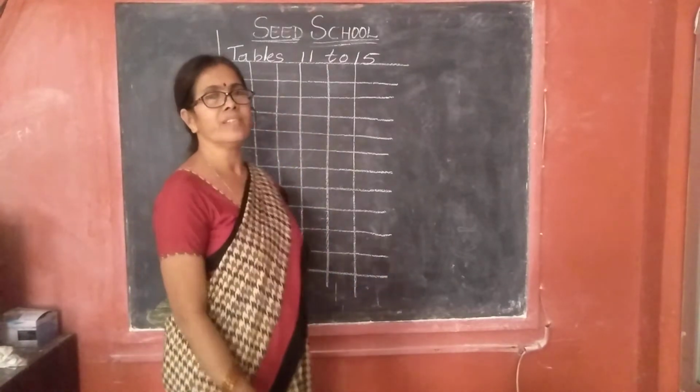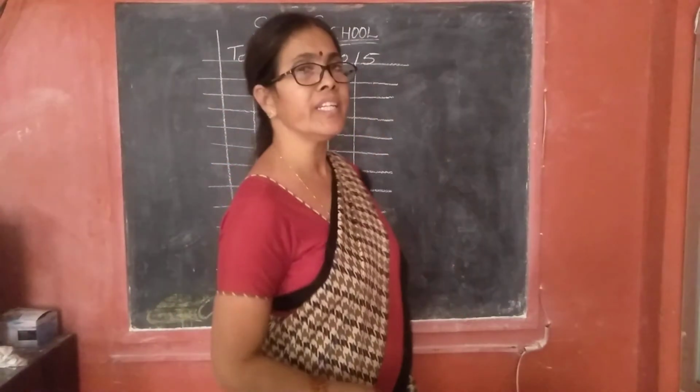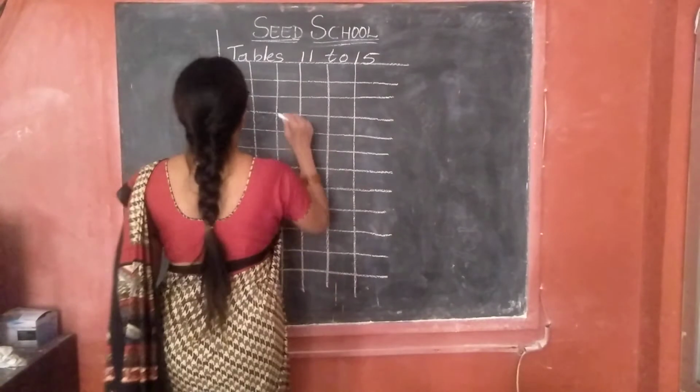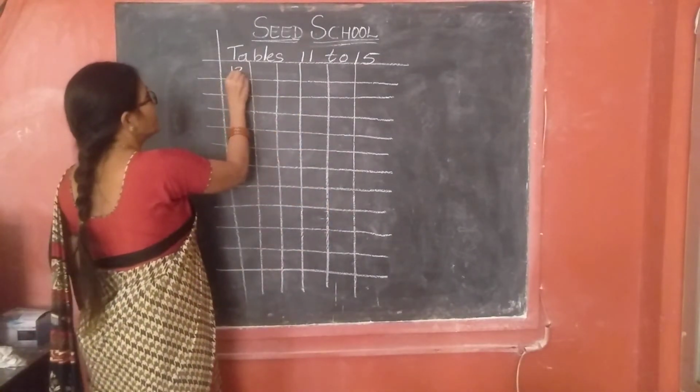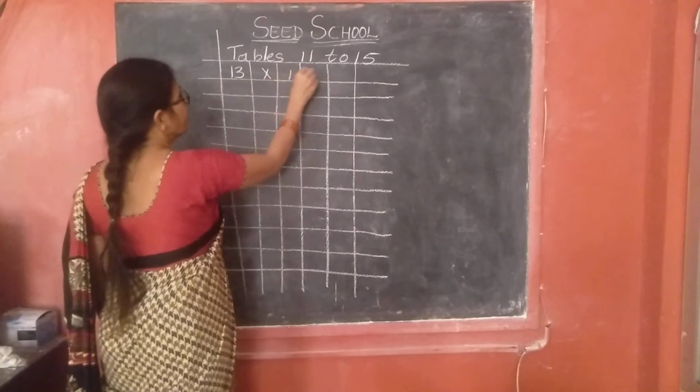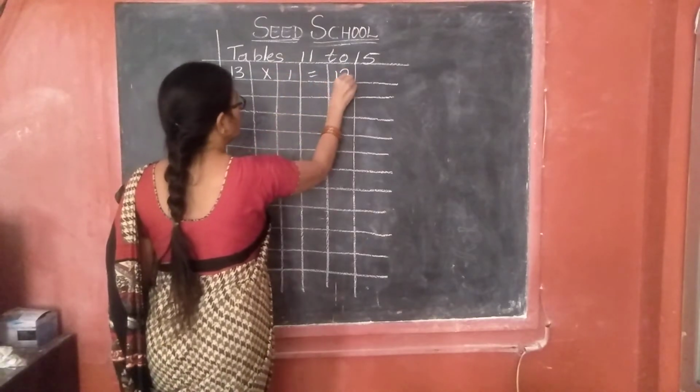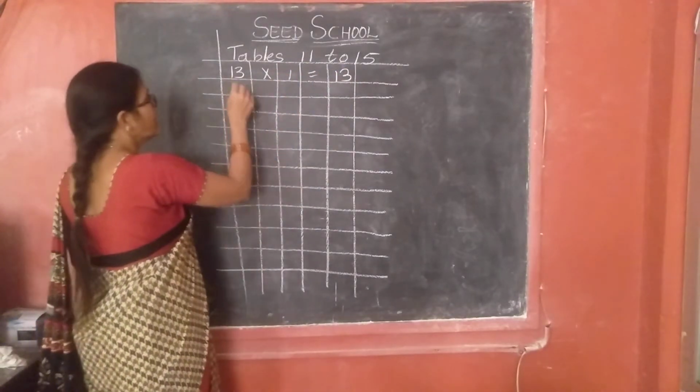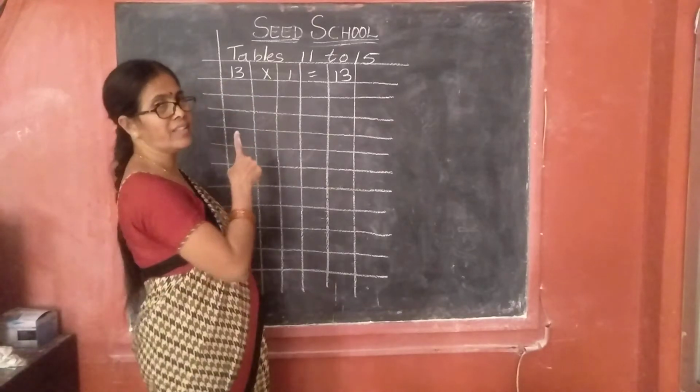Come on children, ready to write the 13 table. 13 ones are 13. Okay children, you have to say and write.